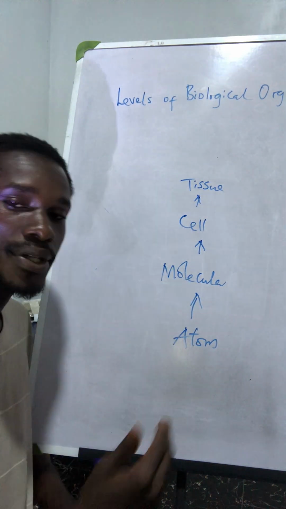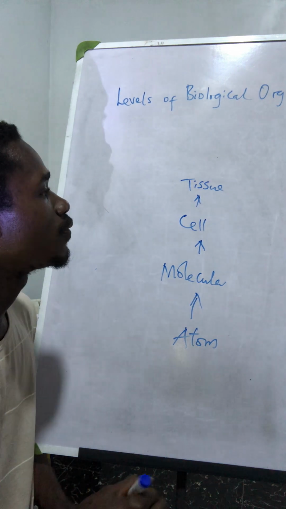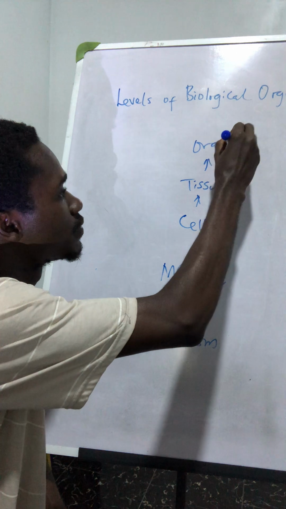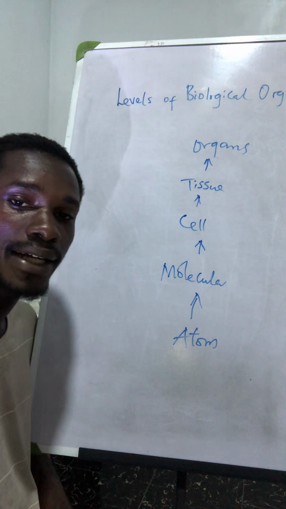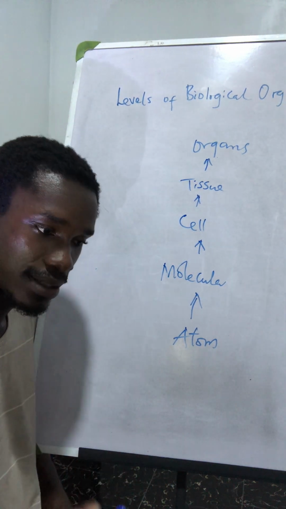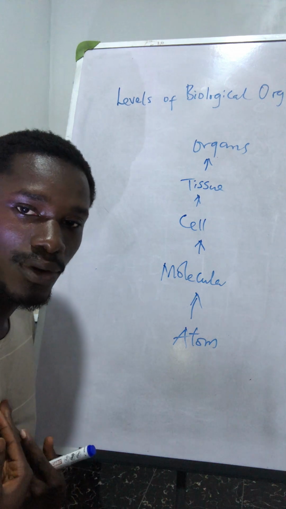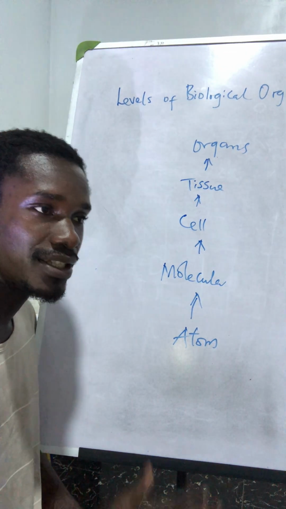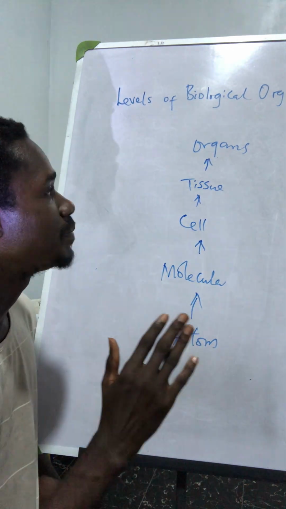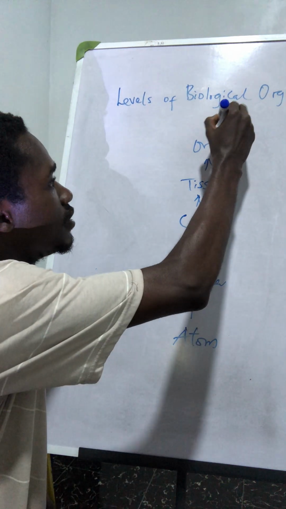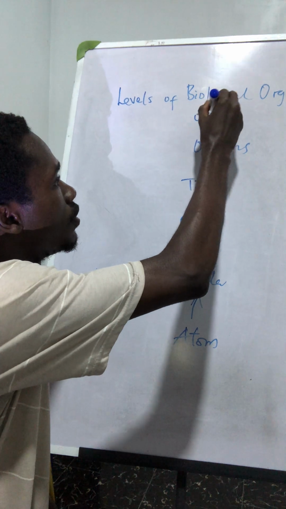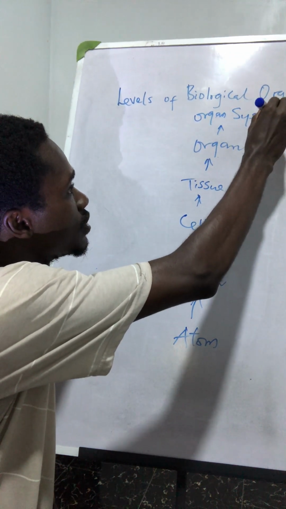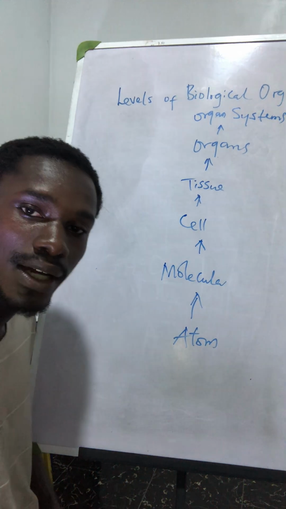These tissues combine together to form what we call organs. So the heart is an organ, the lungs are organs, the liver is also an organ. These organs combine together to form organ systems.